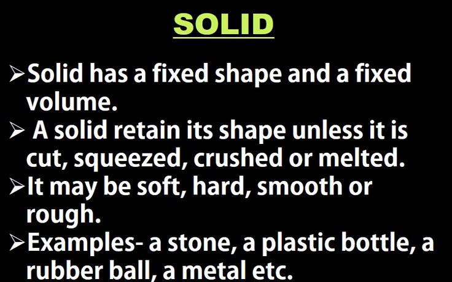Their shapes and volumes are fixed and they do not change on their own. We can only change the shape of the solid by applying any external force on it. A solid may be hard, soft, smooth or rough. Their surfaces may vary. Some of the examples of solids are stone, a plastic bottle, rubber ball, and some metals.